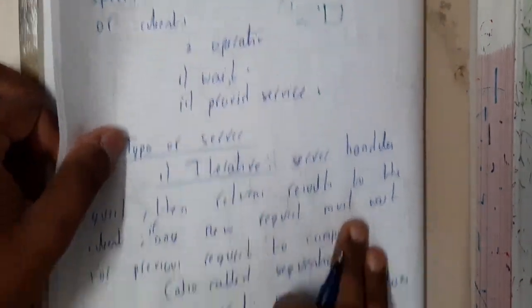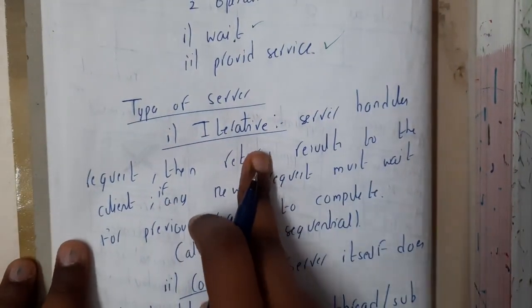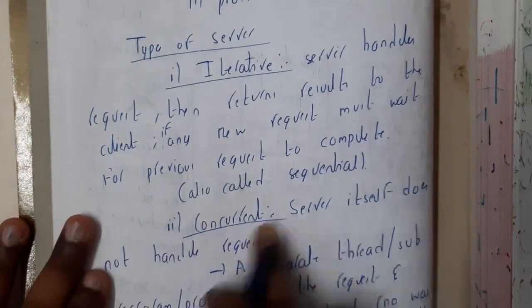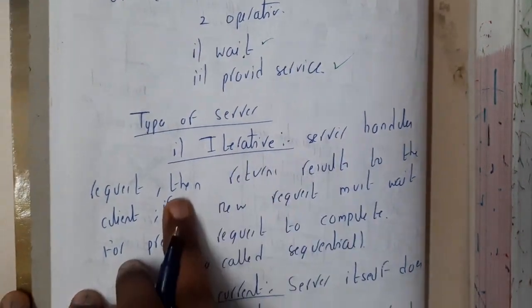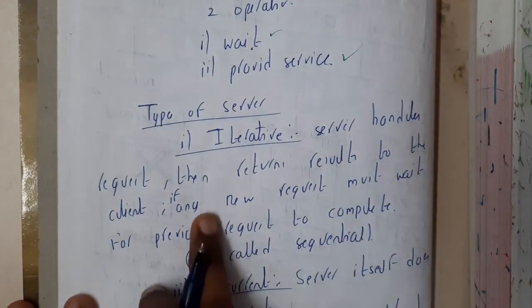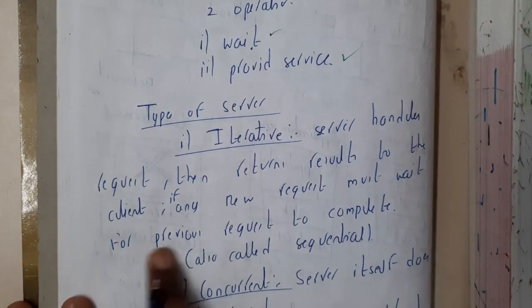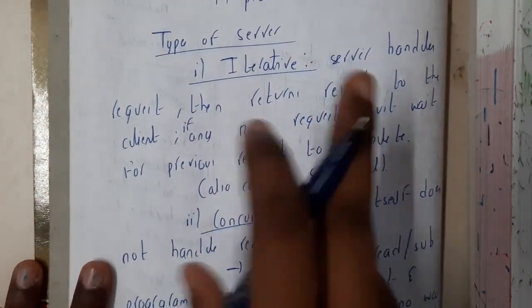Similarly, we have two types of servers. The first one is the iterative server and the second one is the concurrent server. From the names also you can say. In an iterative server, the server handles the request, then returns a result to the client. Any new request must wait for the previous request to complete. The sentences might not be in proper form, you can write them on your own.